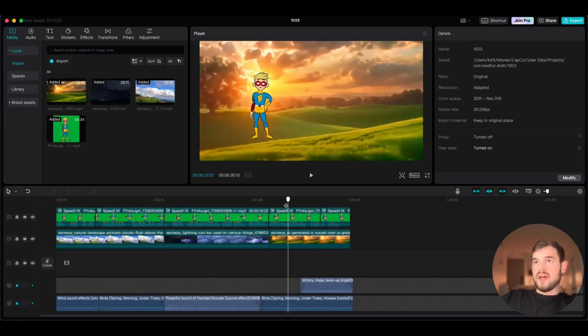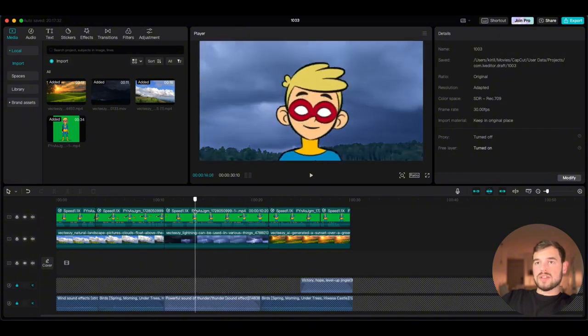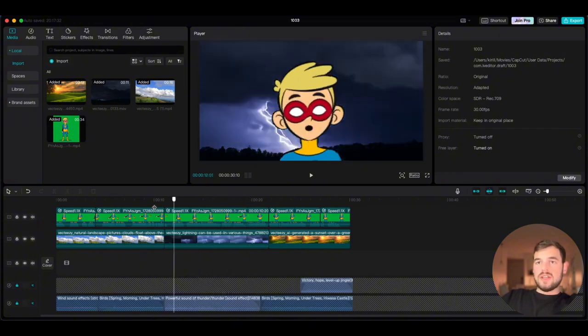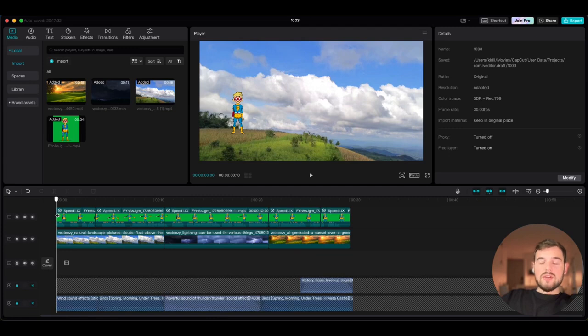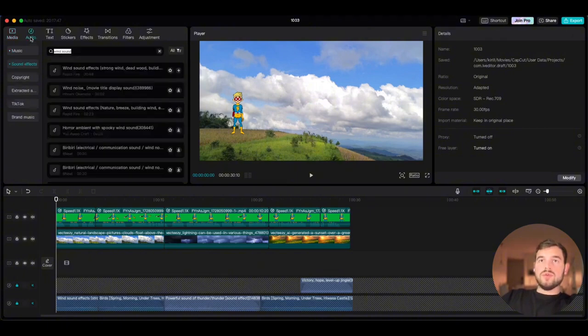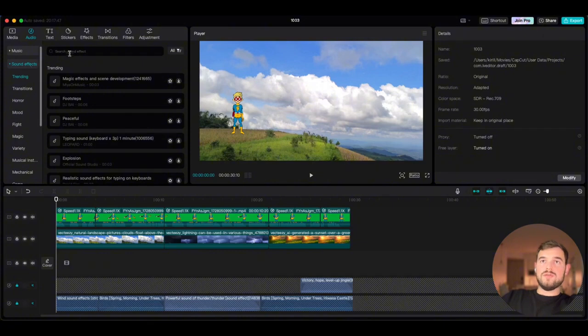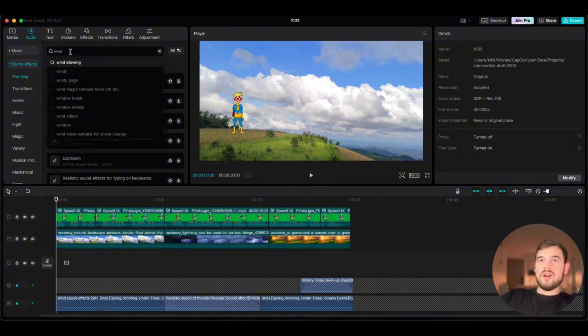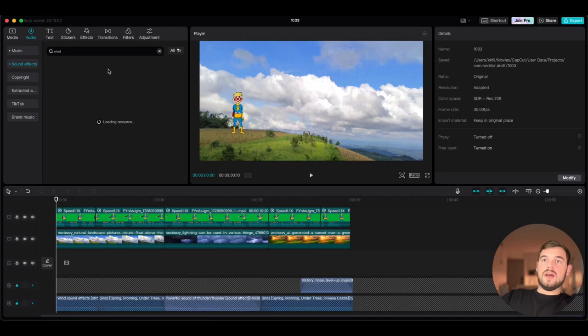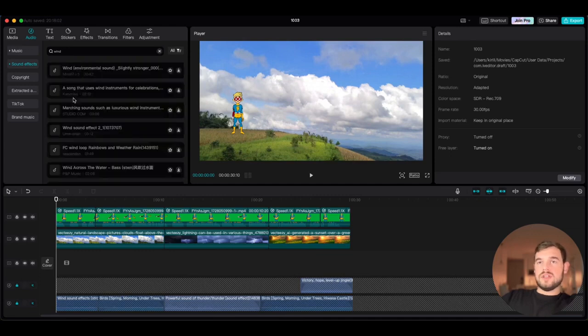We have added the background, we have moved our character, and the only thing left is the audio effects. And I'll show you just quickly how to add this. However, I have already added this into this section, but if you want to add audio, you just go to the audio section and you can have music and sound effects. So for instance, if you go for the sound effects, you just write which kind of effect you want to find and then hit search and it will give you suggestions. So you can play around with this.